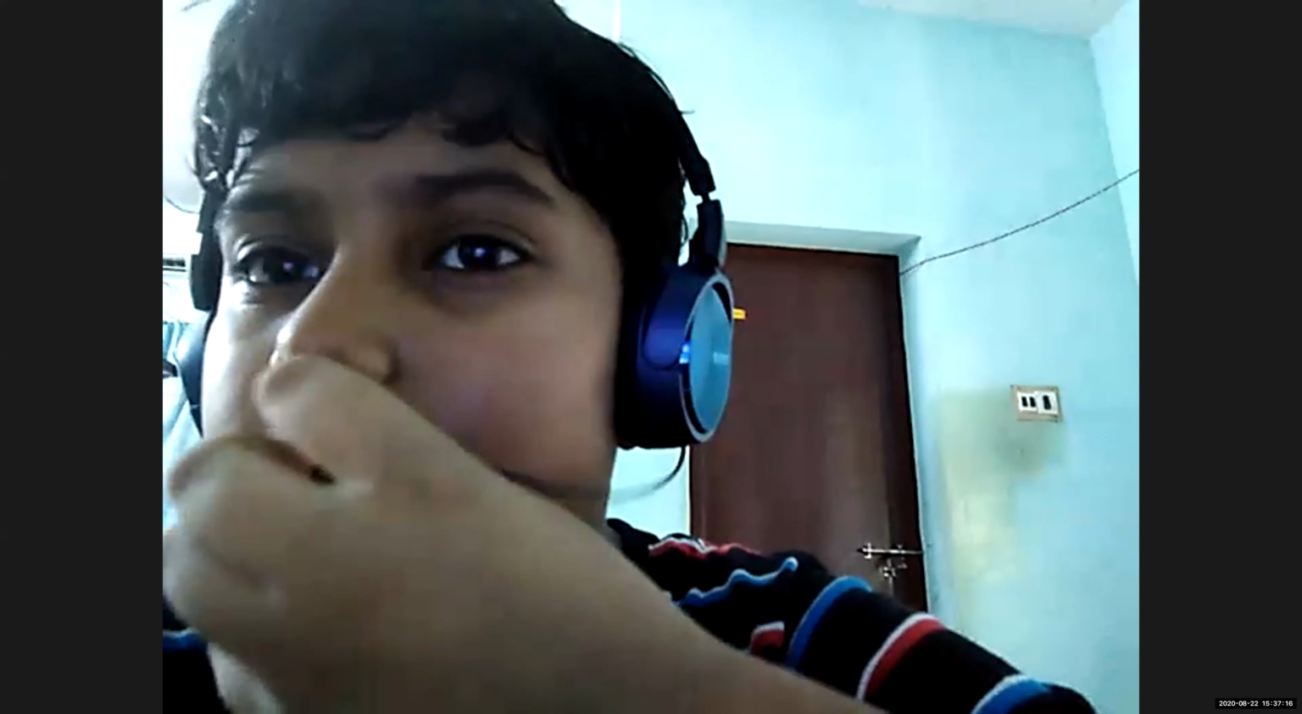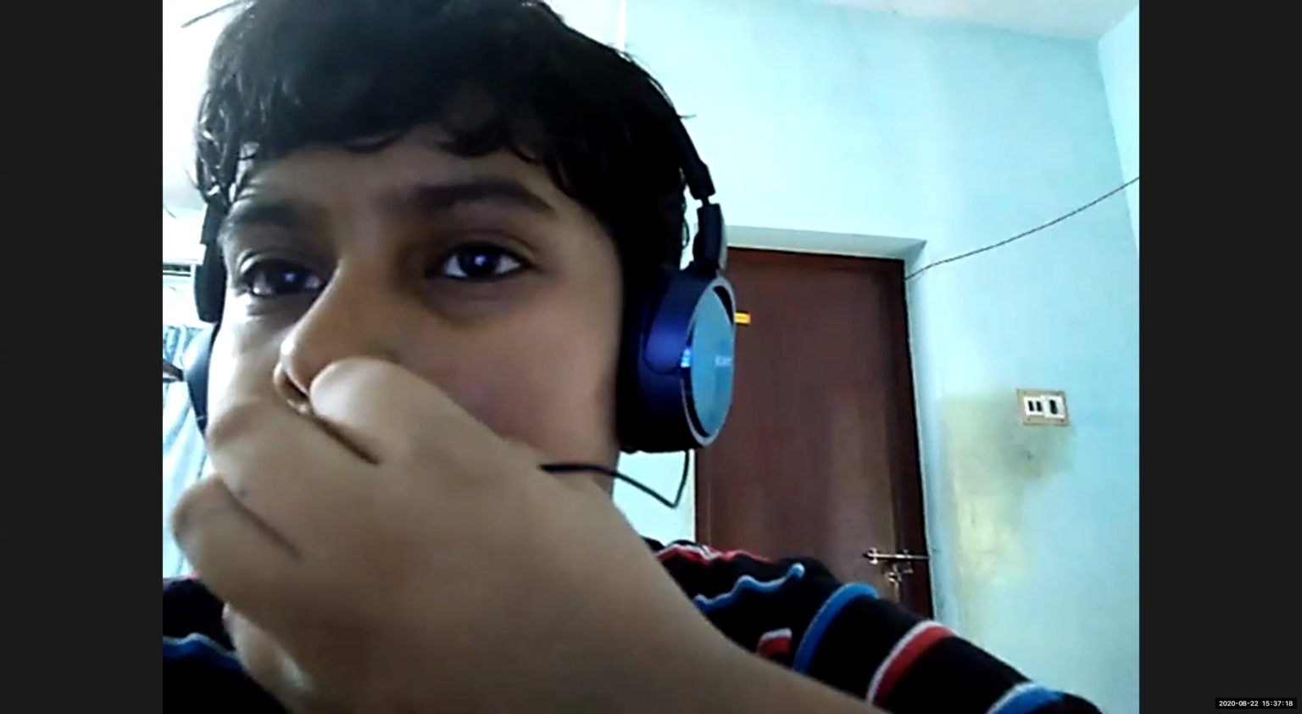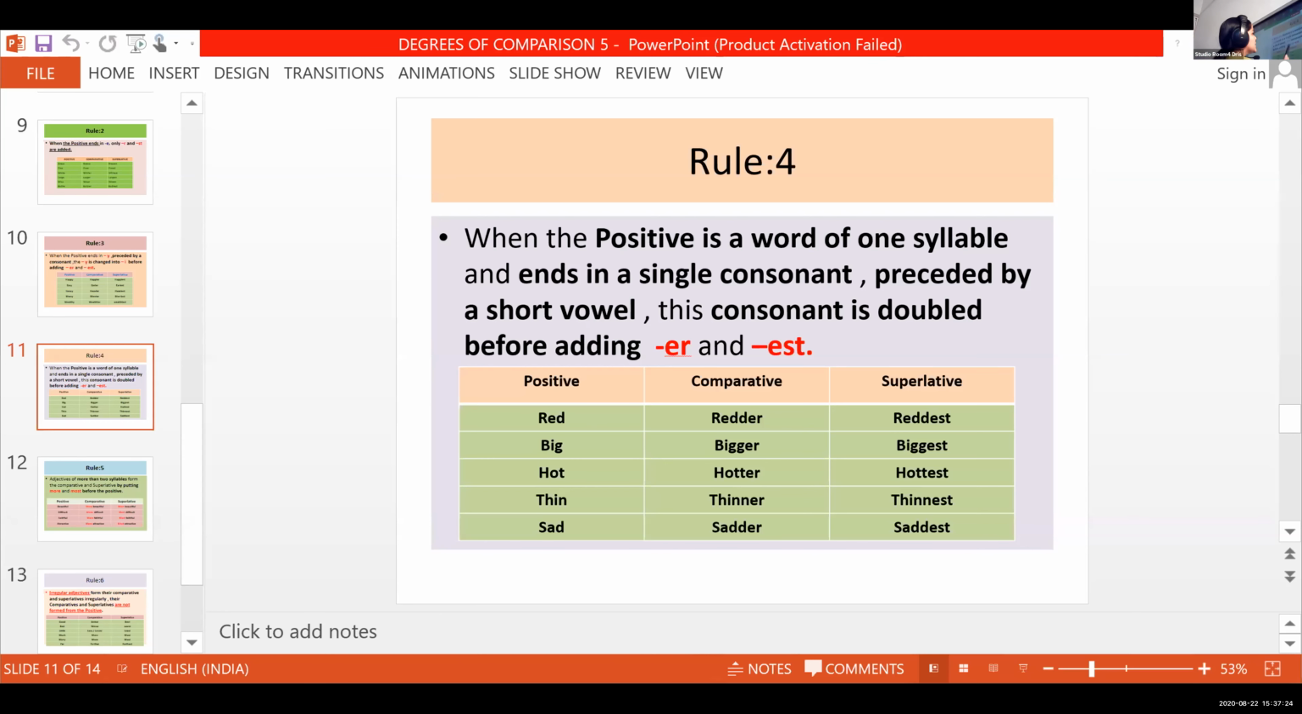Okay, so let me share once again. Now, look here. When the positive is a word of one syllable and ends in a single consonant, preceded by a vowel. See here, the positive words like red, big, hot, thin and sad. All these five words are ending in consonant letters, right?